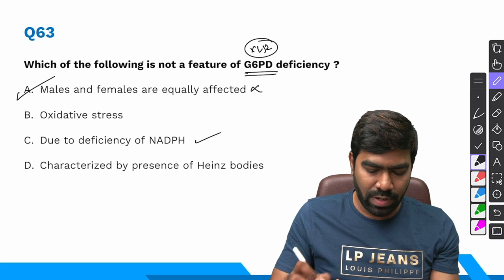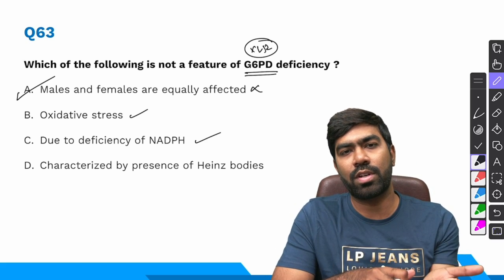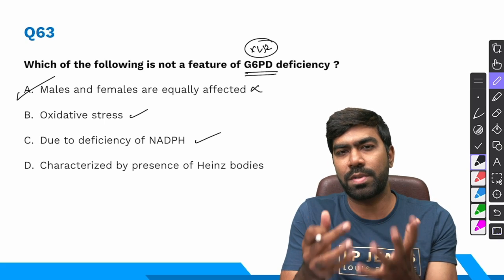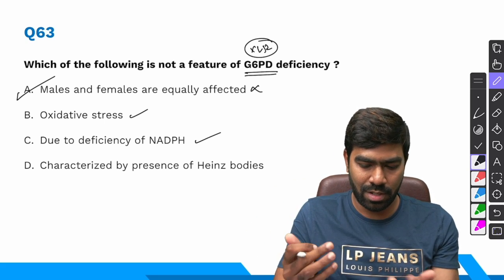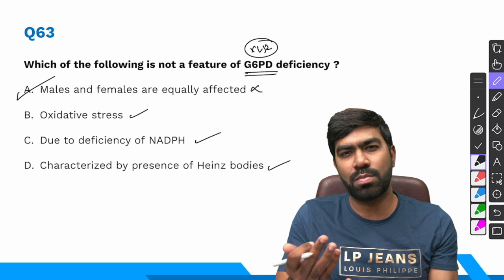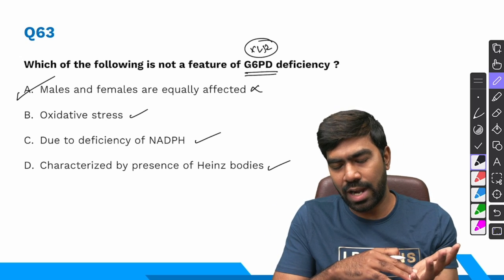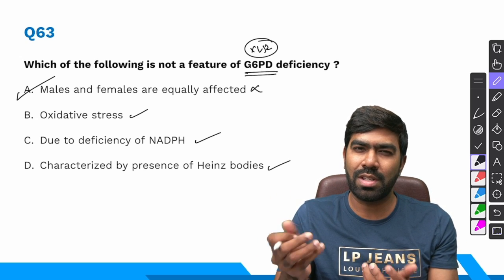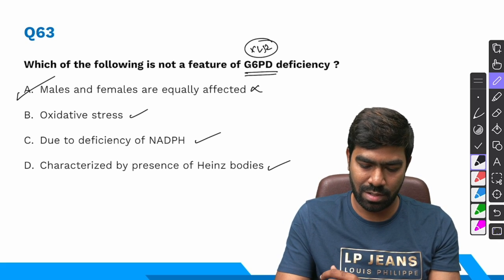And it's due to deficiency of NADPH, which creates an oxidative stress that's going to lead to intravascular hemolysis, which is usually precipitated by certain triggers like drugs. We know that, and it's characterized by the presence of Heinz bodies in vital stains like new methylene blue. And in Romanowsky stains like Giemsa stain, you're going to see the characteristic bite cells or blister cells.